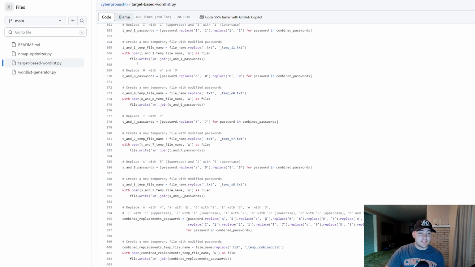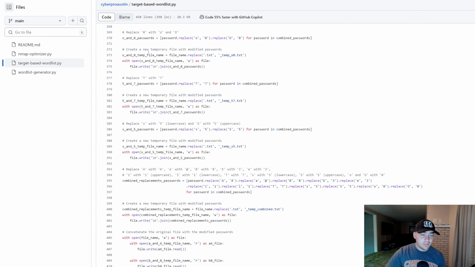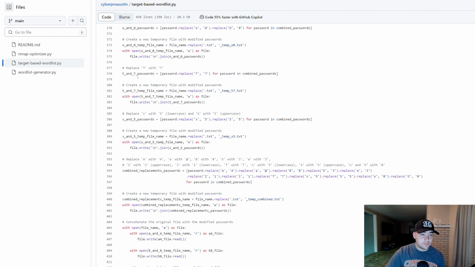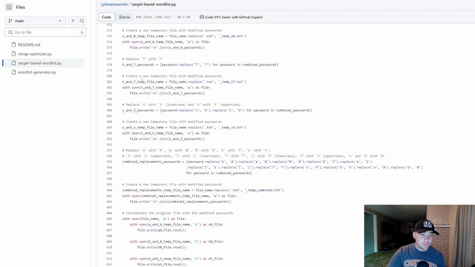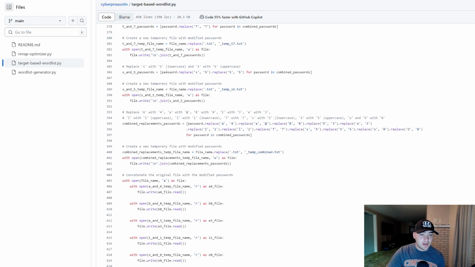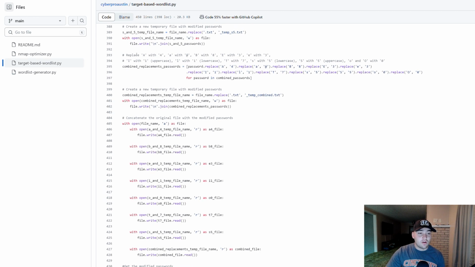It replaces O, both the uppercase and lowercase, with 0. We are replacing capital T with 7. We're replacing S with 5 and uppercase S with 5. And then every single one of these just gets put into one function at the end where they're all getting replaced.